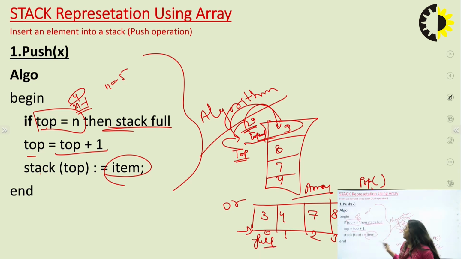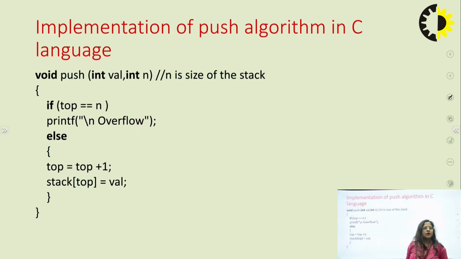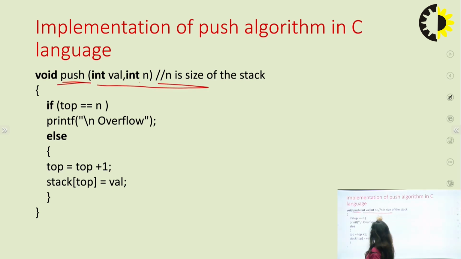So this is the push operation, and it applies some parameter. The parameter is what? A number. The implementation is the push algorithm in C language. In C language you write a push function and apply some parameter. This is the variable number, and n is the size. N is used for the size of your stack.